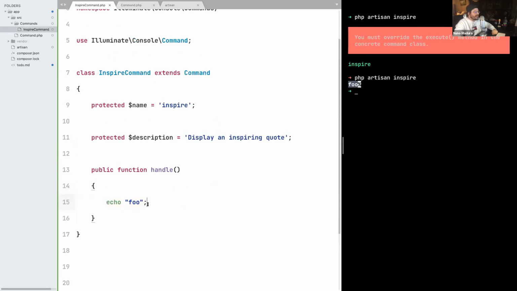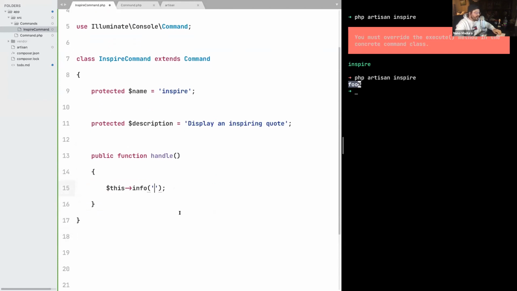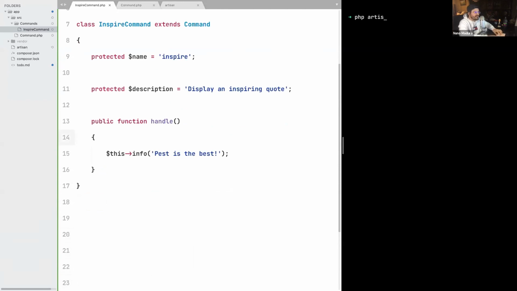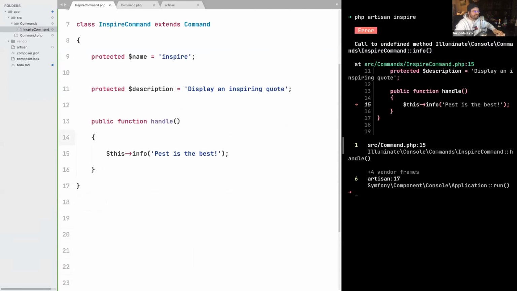But on Laravel, we don't see echo foo, right? Laravel just provides an API for that, which is this info, and then we can pass an inspire quote. Let's just pass something really random, something like "past is the best", for example. And if I type php artisan inspire once again, I get this: method info missing on Inspire command.